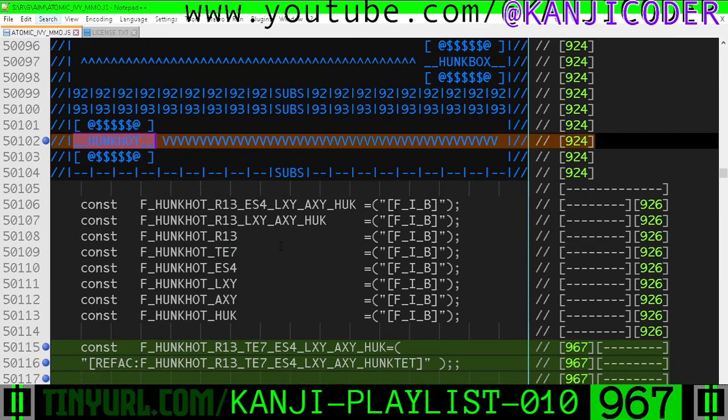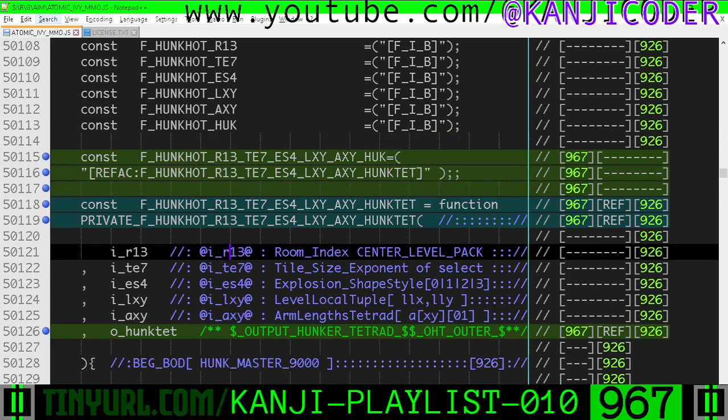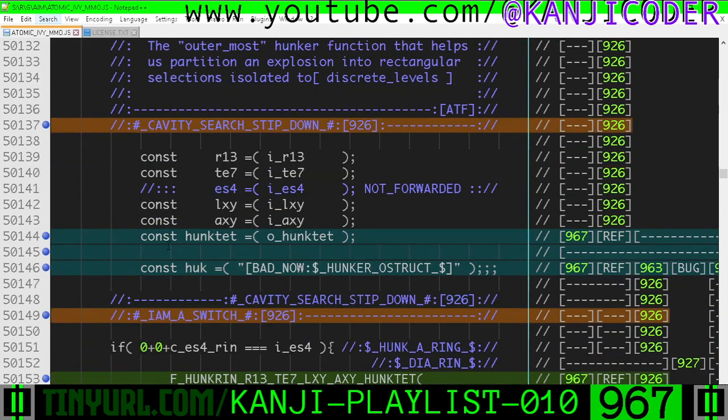And hunk hot, what is this? Well, this routes to hunk laser, hunk jacks, hunk box, and hunk ring, right? So this is a monkey wrench macro. Here's the new function name with the new output parameter. Here's our output parameter. Let's go down here. Okay, so this thing, no longer using it because this is the new output parameter, hunk tetrad, the output hunk tetrad. So we're gonna use this down here.